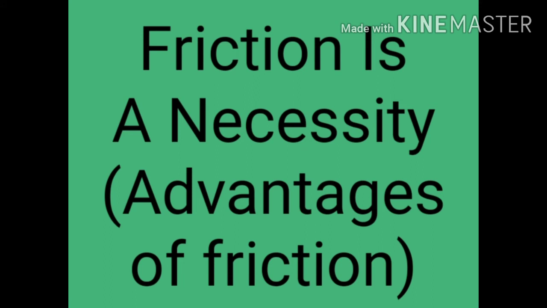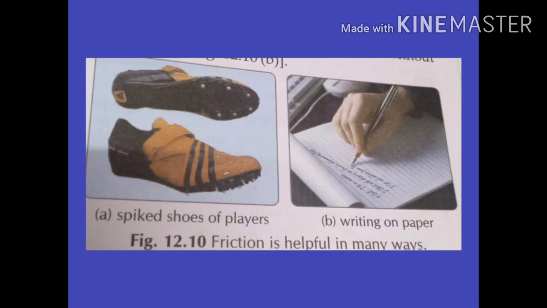Now we will read about the advantages of friction. First of all, friction helps us to walk. The friction between our feet and the ground helps us walk on the ground without slipping or falling. Friction also helps us in writing work. We are able to write because there is friction between the tip of the pen and the paper. Writing with a pen would have been impossible without friction.